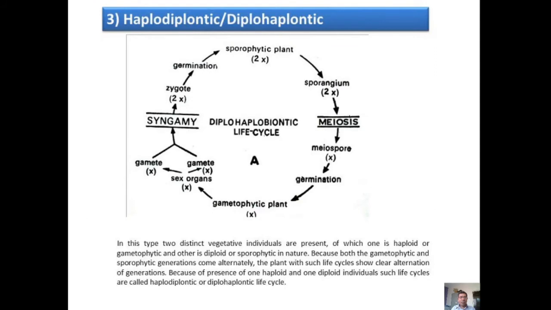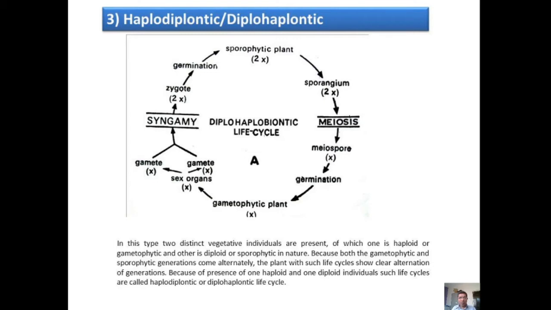The third type is haplodiplontic or diplohaplontic. Two distinct vegetative individuals are present, of which one is haploid or gametophytic and the other is diploid or sporophytic in nature.